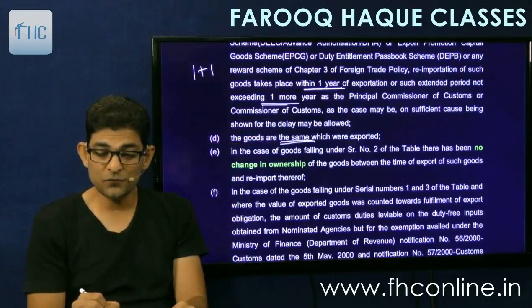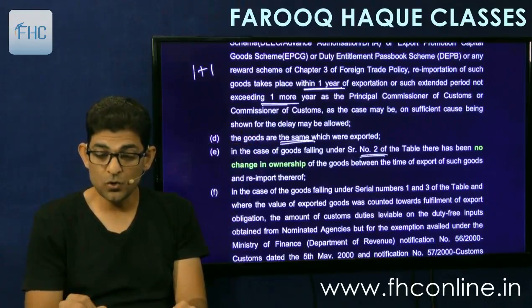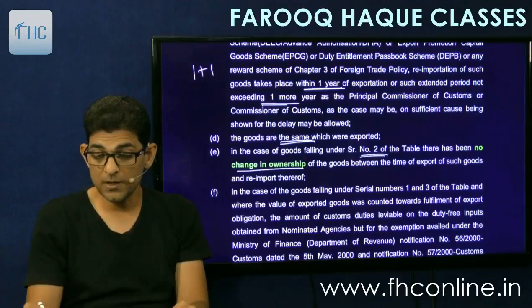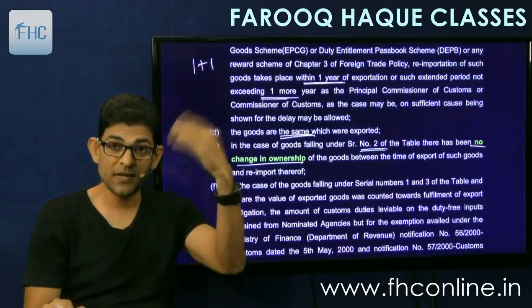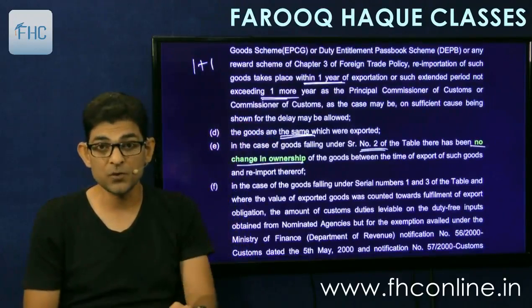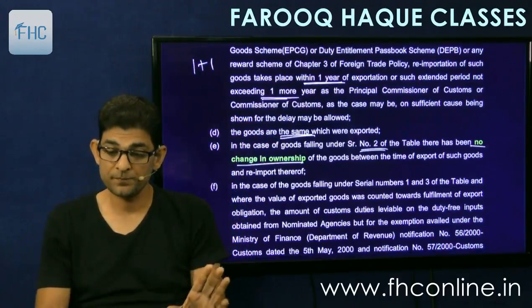Then in case of goods falling under serial number 2, there has been no change in ownership of the goods. So we had exported and we are ourselves importing the same. There is no change of ownership at any time.